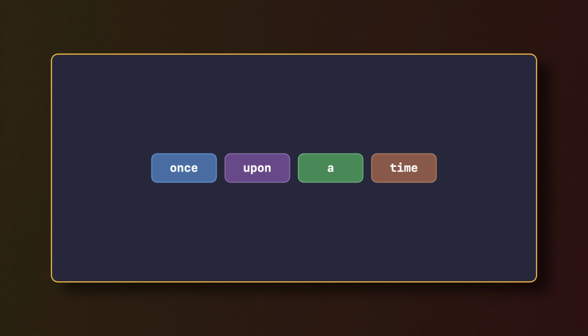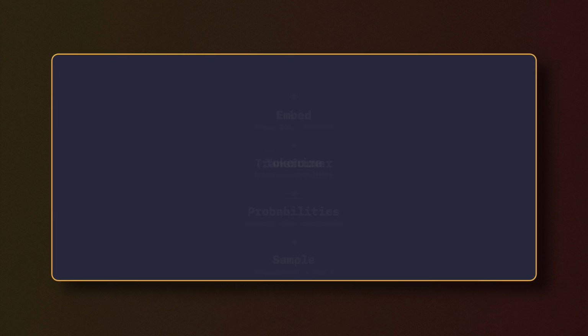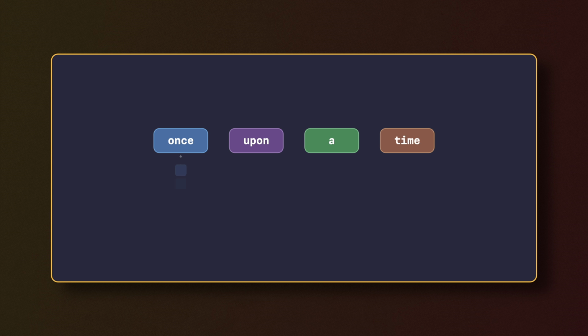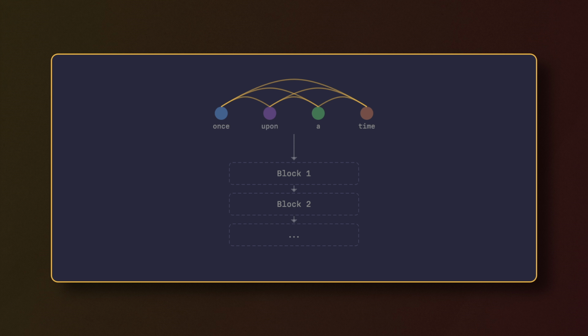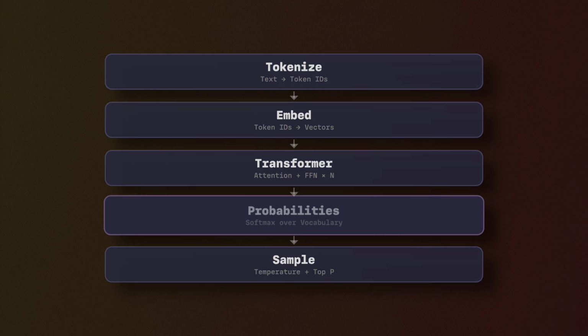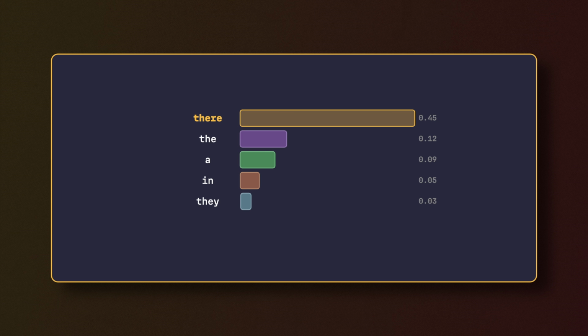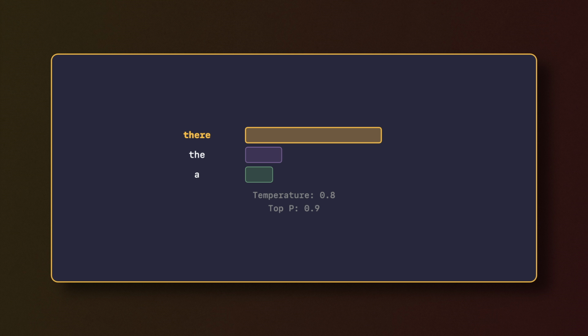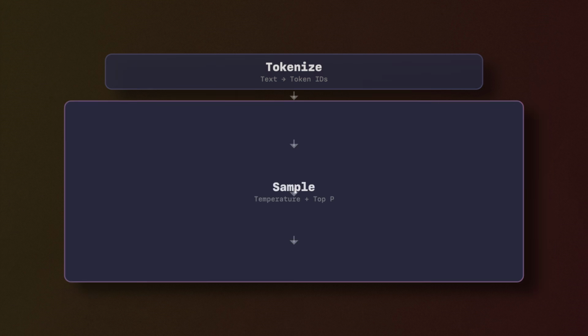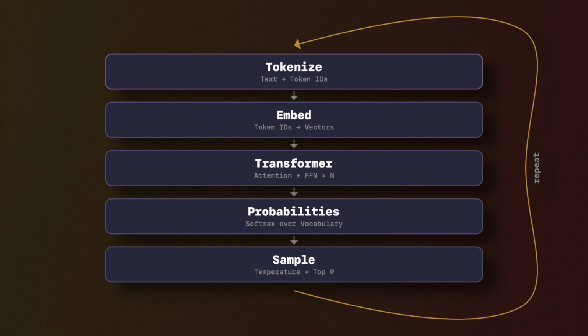Your prompt gets broken down into tokens. Those tokens are according to some vocabulary that was predefined based on the model's training data ahead of time. Then those tokens get turned into embeddings, which actually give the overall prompt meaning. Then the embedded tokens are passed through the transformer. Attention gathers context from all of those tokens and passes it through multiple blocks. And finally, a probability score comes out the other end, which is, given all possible tokens in the model's vocabulary, what's the probability that any one of those tokens will be the next token? We then do sampling using temperature and top P to pick that next token, and then we append that token to the prompt and repeat in a loop.